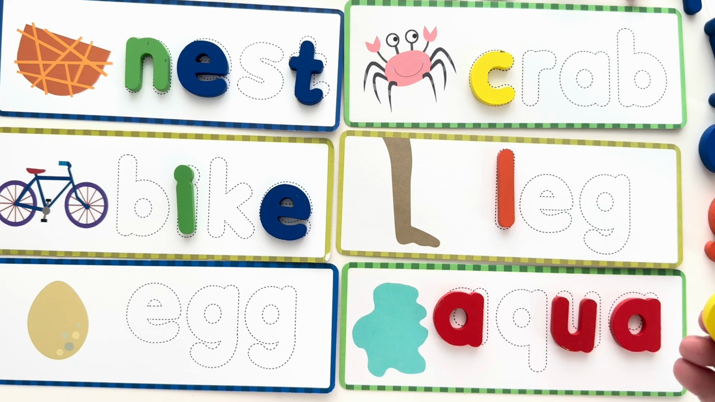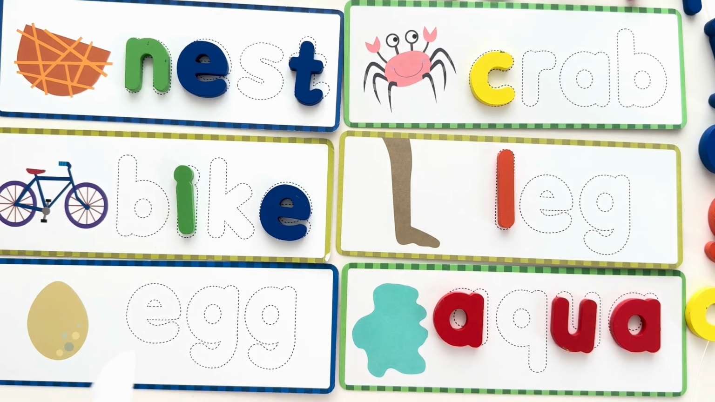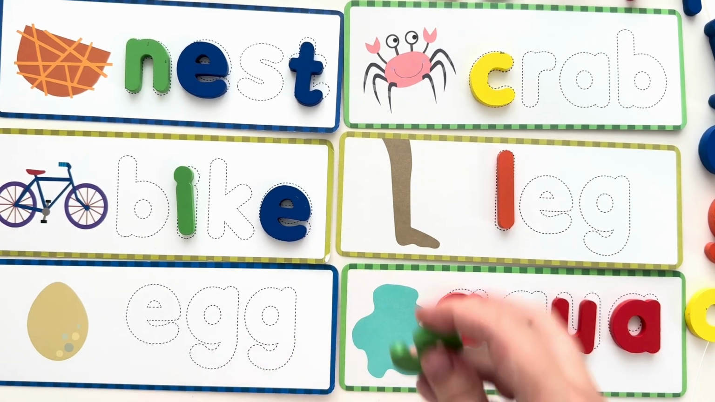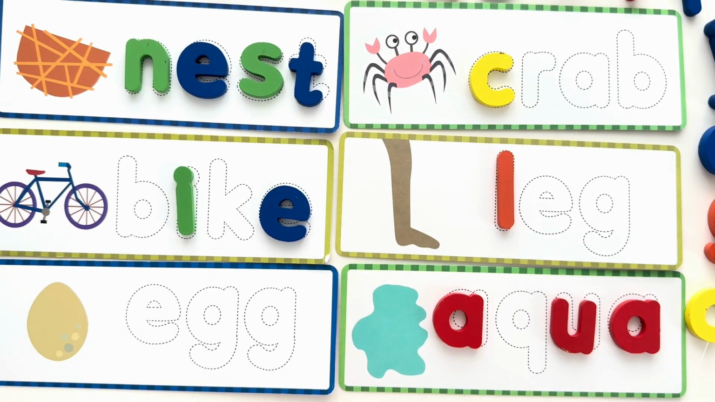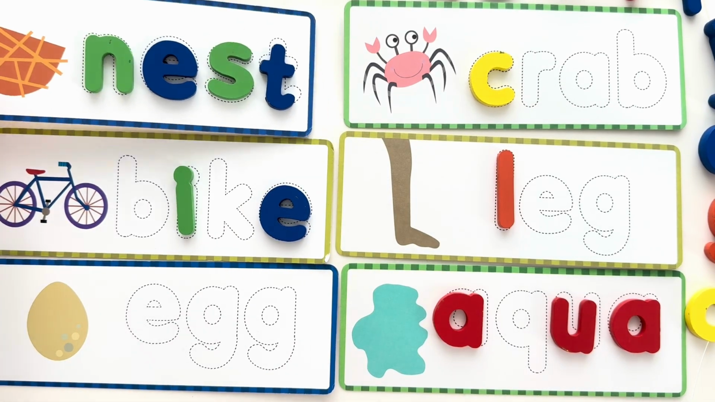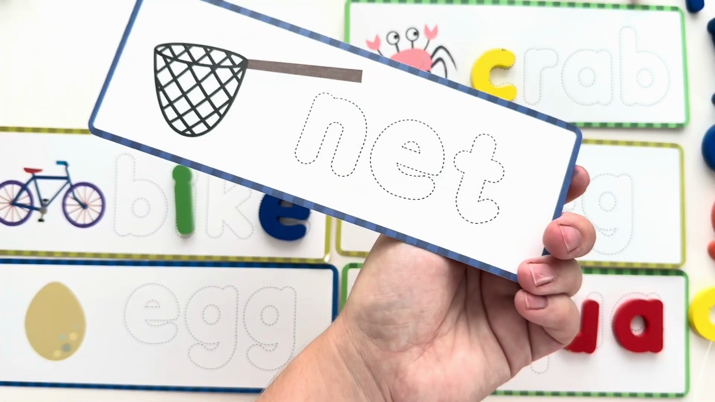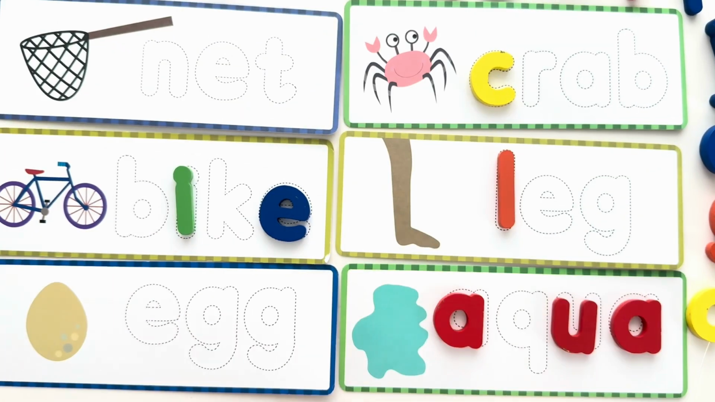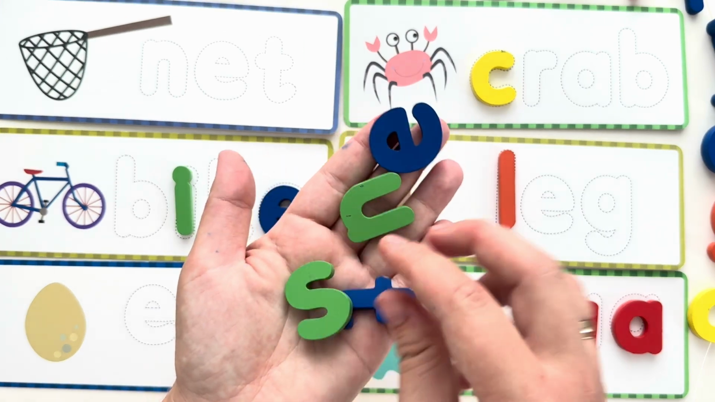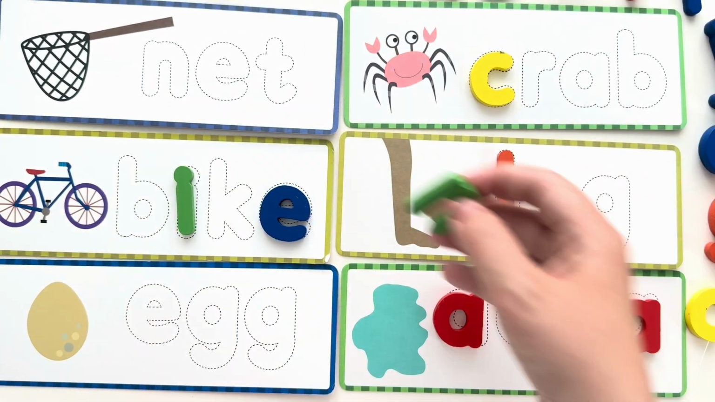C, no place for C. S, we have place for S, and we have one more word. N-E-S-T, nest. Here we have something new. And let's place these letters. So N goes here.